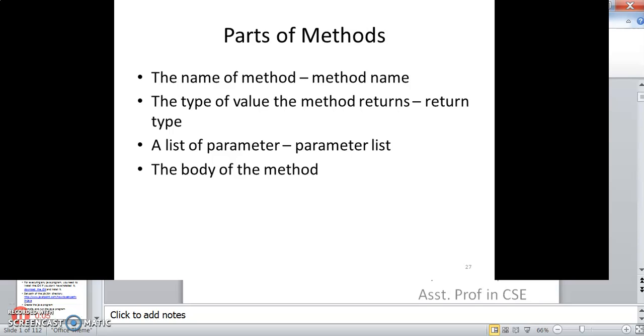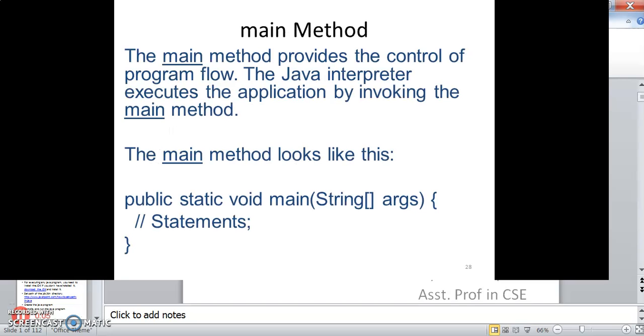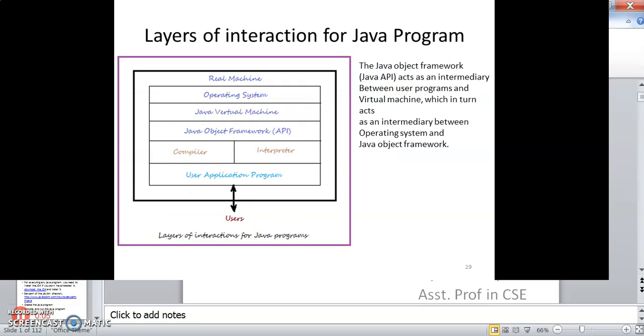The parts of a method are the name of the method, the type of value that the method returns, parameter arguments if any, and the body of the method. The main method provides control of program flow. The Java interpreter executes the application by invoking the main method. This is how the main method looks.